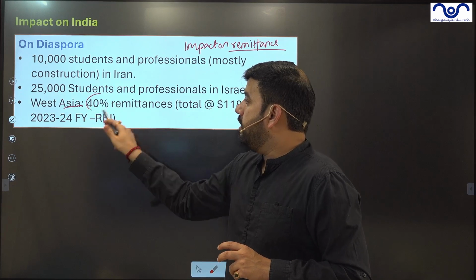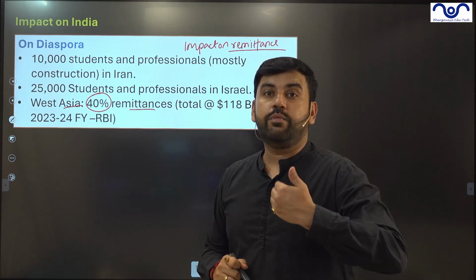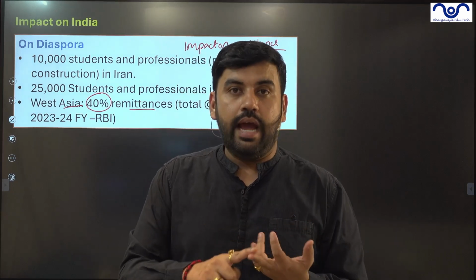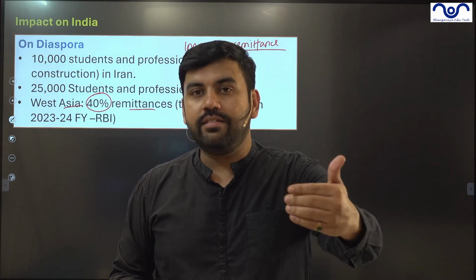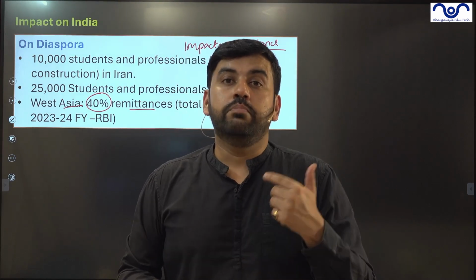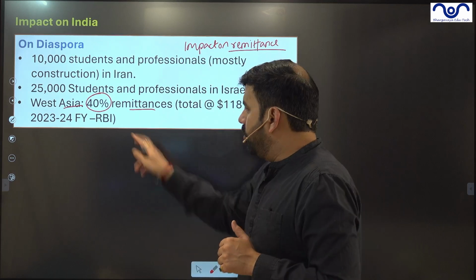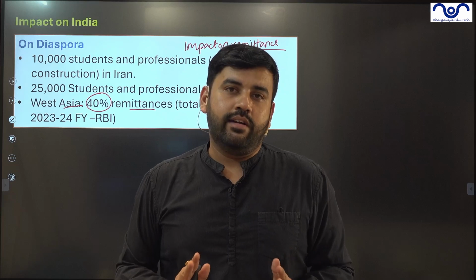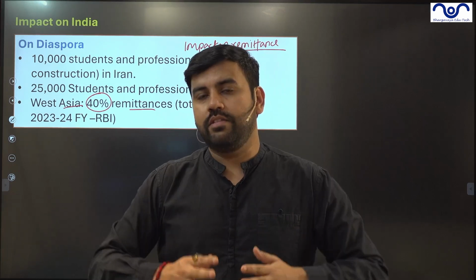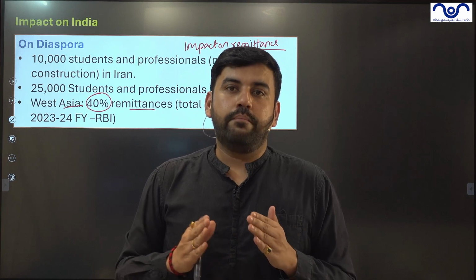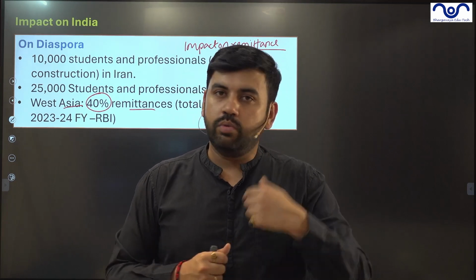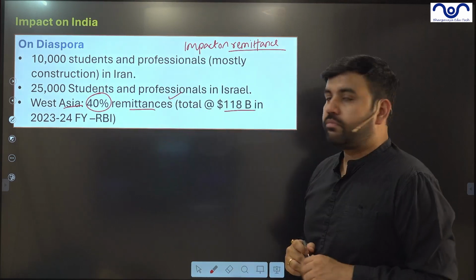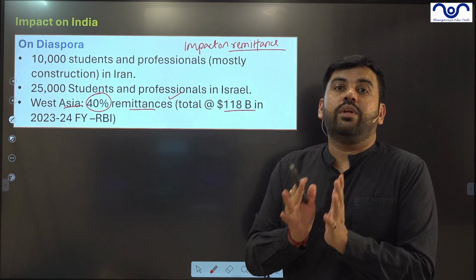West Asia overall provides 40% of India's remittances. Previously, it was larger. Now it has declined, and it has been overtaken by Australia, US, and Europe. The Indians living in these areas have overtaken and constitute more than these West Asian countries. The reason behind that was actually the labor laws in the West Asian countries are not up to the human standards or based on the human rights. Khalafa system, for instance, does not provide a proper freedom to the Indian workers who are going to the West Asia. Now, given this understanding, 40% of the remittances actually come from this area out of the total 118 billion.